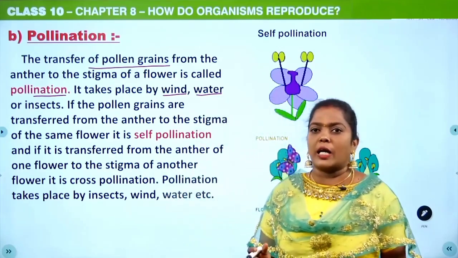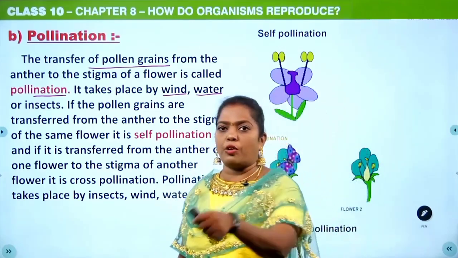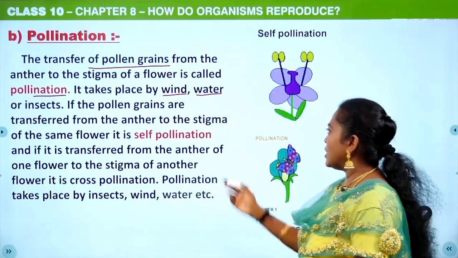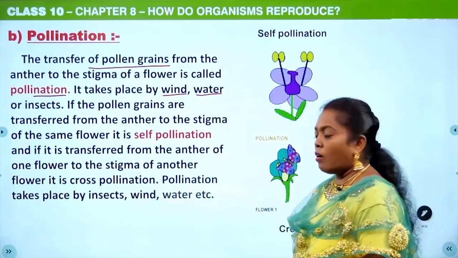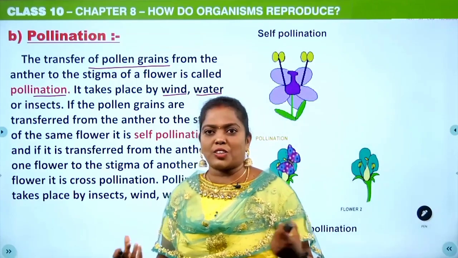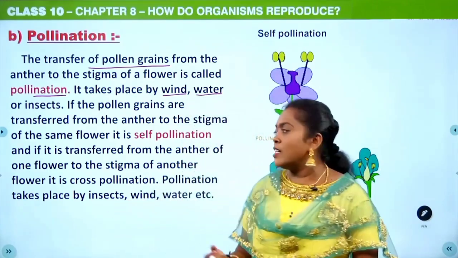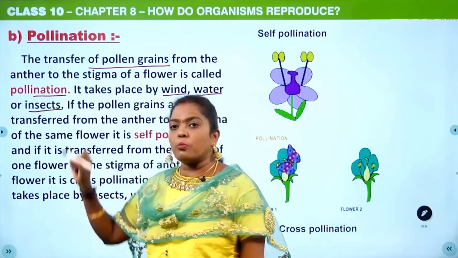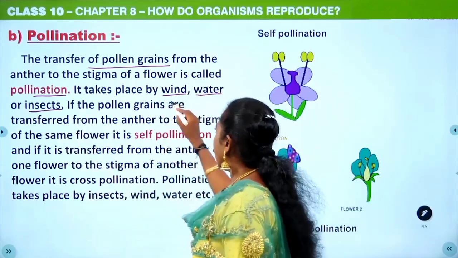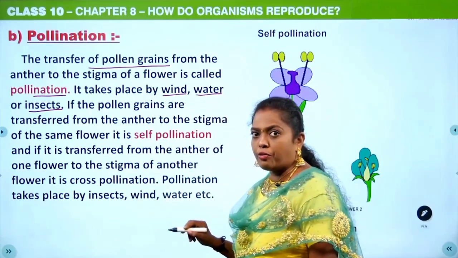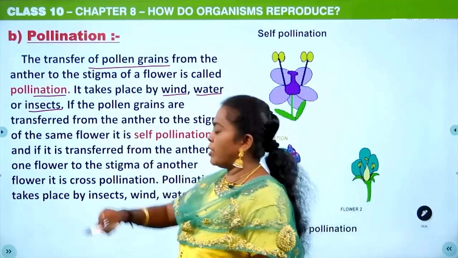When water is helping to transfer the male gamete to the female gamete, then you will call it hydrophily. Or in many cases, in attractive flowers, the insect is helping to pollinate, isn't it? That is known as entomophily. Okay, wind anemophily, water hydrophily, insect entomophily.